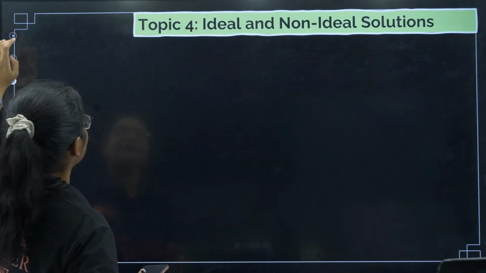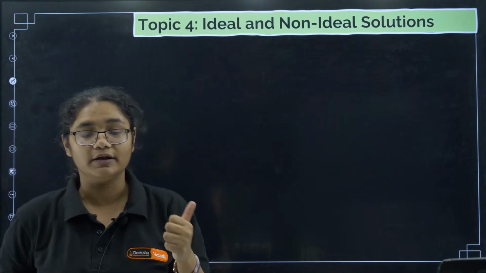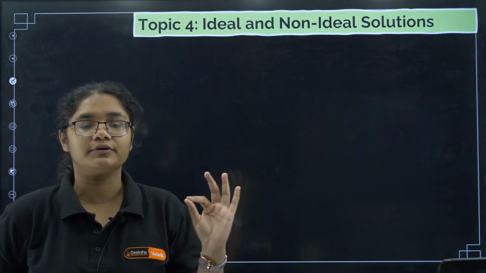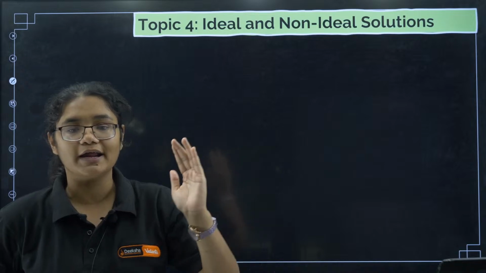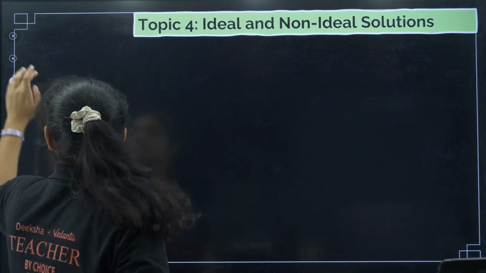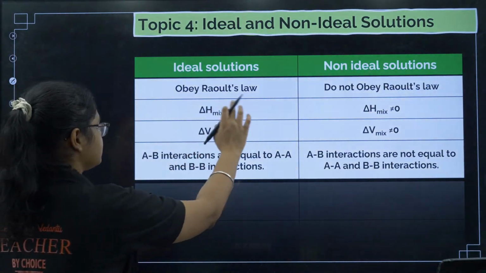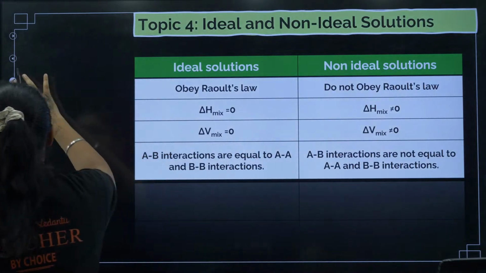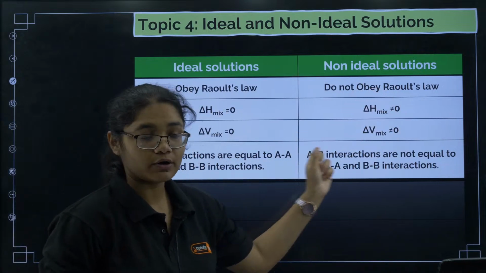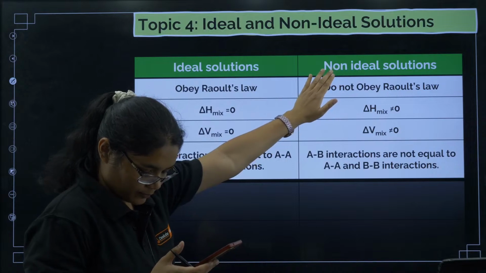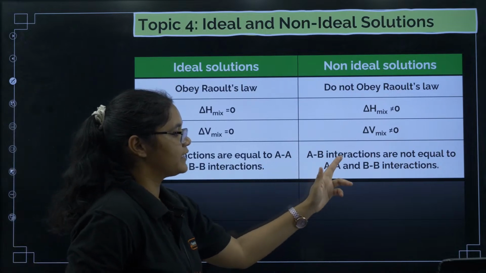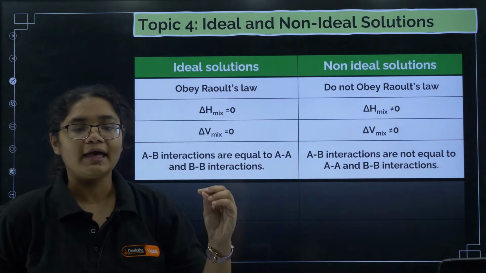Coming to ideal and non-ideal solutions, this is another important concept. Here questions will be asked from the examples. So you simply have to remember examples of ideal solutions, examples of non-ideal solutions, ideal solution properties, and non-ideal solution properties. Delta H mix is equal to 0 for an ideal solution, and for a non-ideal solution it is not equal to 0. Delta V mix is equal to 0 for ideal, and not equal to 0 for non-ideal. An ideal solution obeys Raoult's law, a non-ideal one does not. And here we have AB interactions equal to AA and BB interactions. Here we have AB interactions not equal to AA and BB interactions.